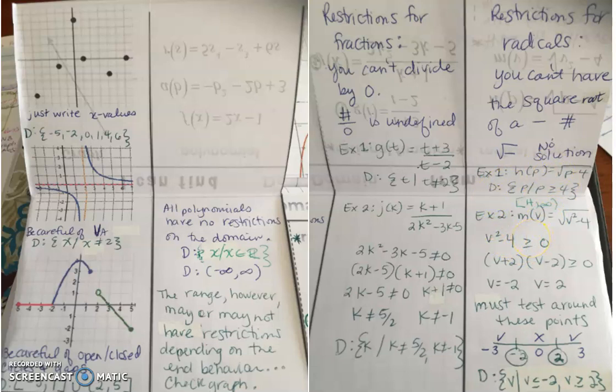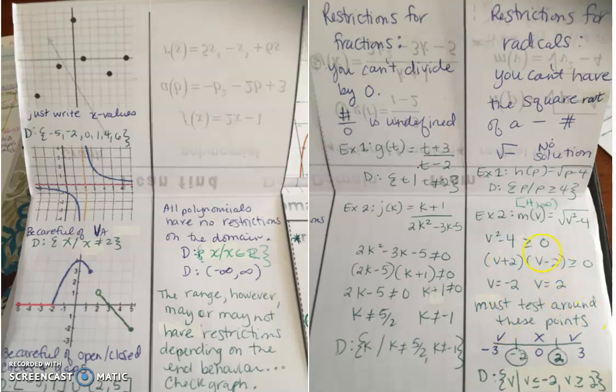It says m of v is equal to the square root of v squared minus 4. So for this one, I could try to plug in numbers. For example, if I plug in 0, 0 squared is 0, minus 4 is negative 4. You can't take the square root of that, so 0 is not part of your domain. If I plug in, for example, the number 1, 1 squared is 1, minus 4 is negative 3. Also, you can't take the square root of negative 3. So if I did this, it would take me a long time to find all of those values.